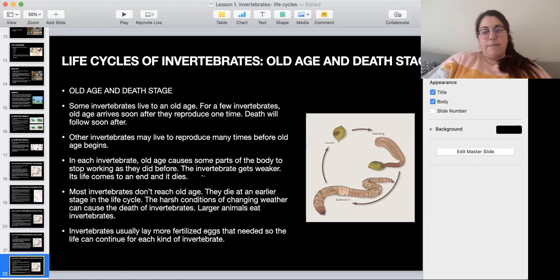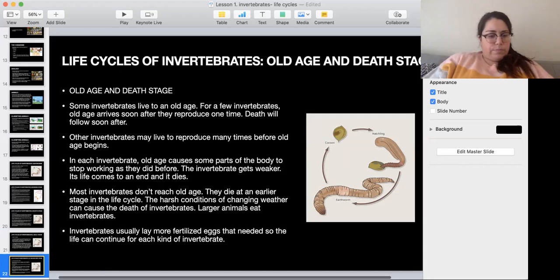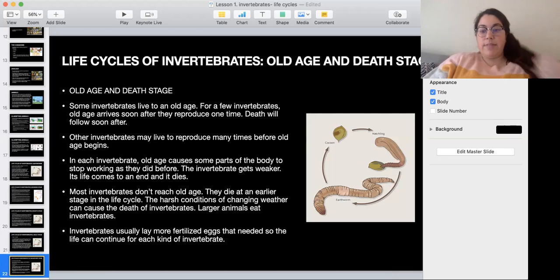And then after you have an invertebrate that has grown, that has reproduced, it starts to get old and die, okay? It happens for few invertebrates because usually they die in one of the other stages because of the climate, because the weather is hard, because other animals eat them, okay? Some invertebrates can reproduce many times before they die, others just a few times, okay? But with time, they start getting weaker, so their life comes to an end and they die, okay? And usually God is so wise that he makes them lay many, many eggs, so even if they die, you continue having invertebrates, okay? And that would be it.